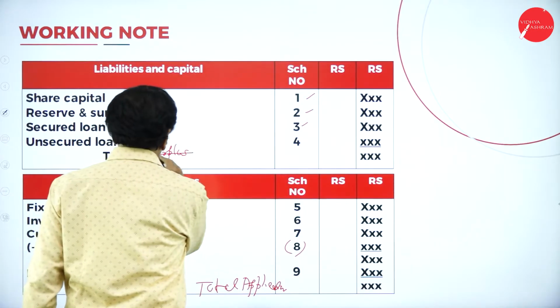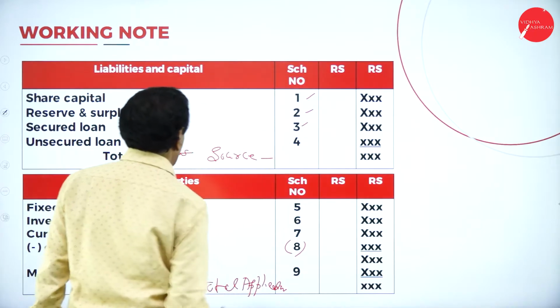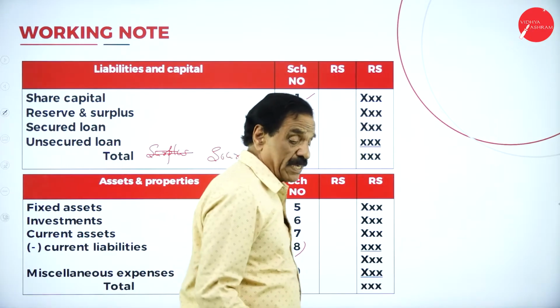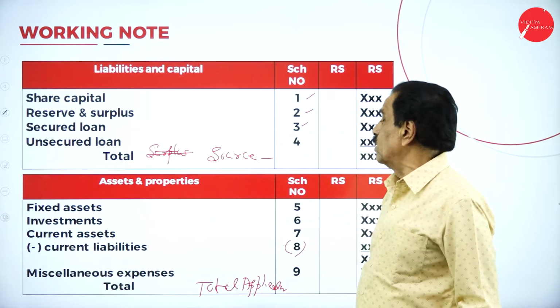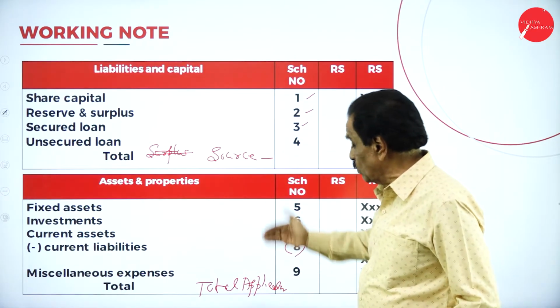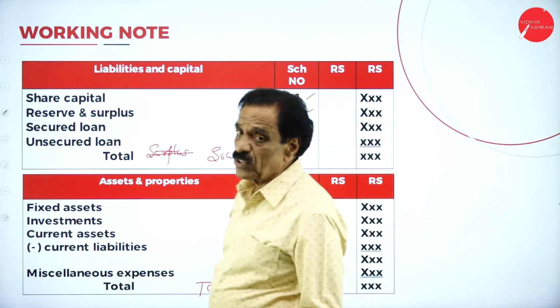This is called total source. Total source. This is total application. So much source we are having, so much application we have to do. So this total is called total source, and this is called total application. So this format you have to write.